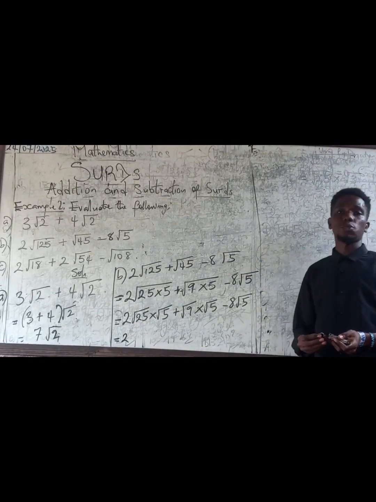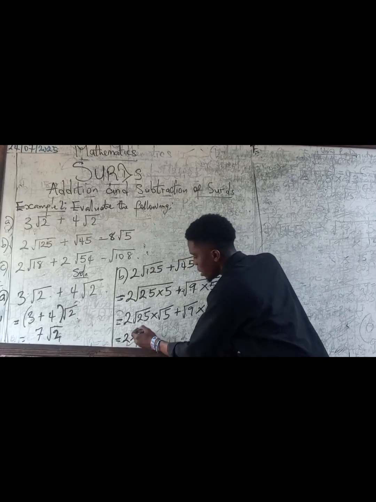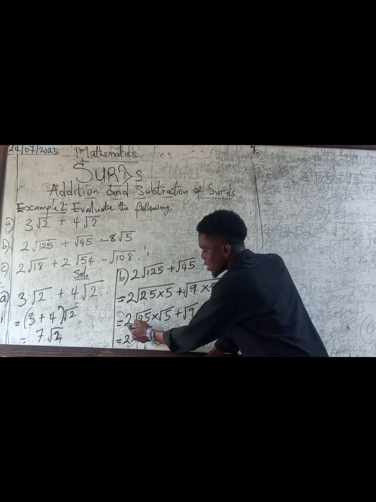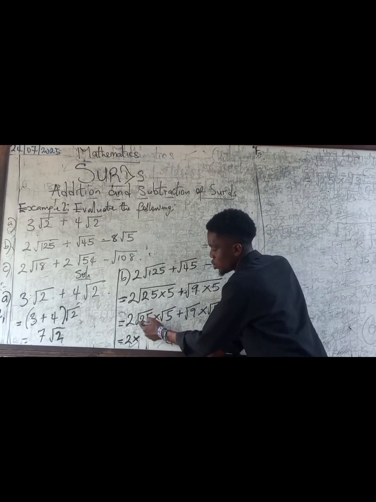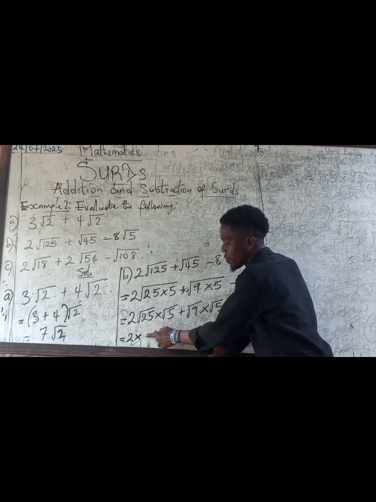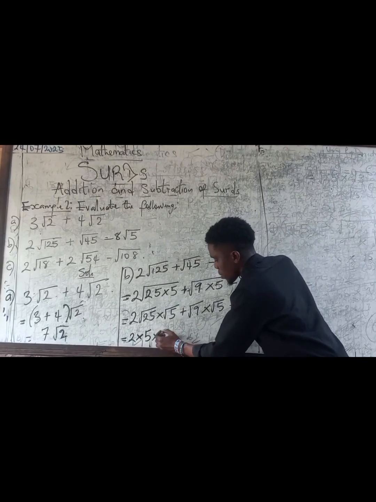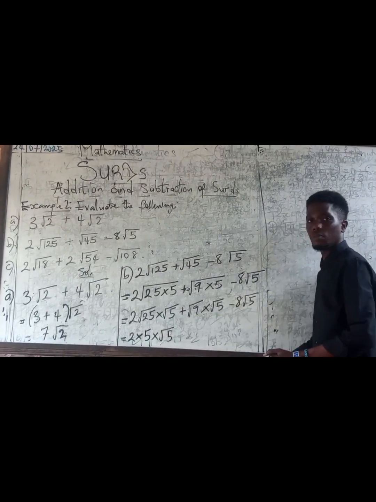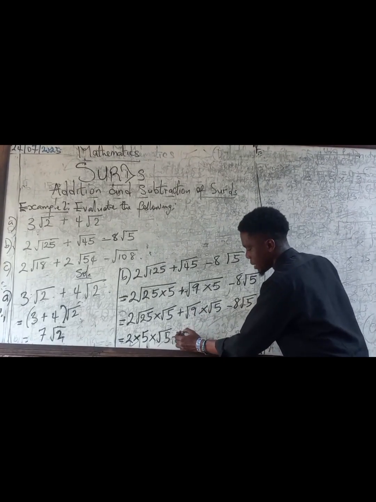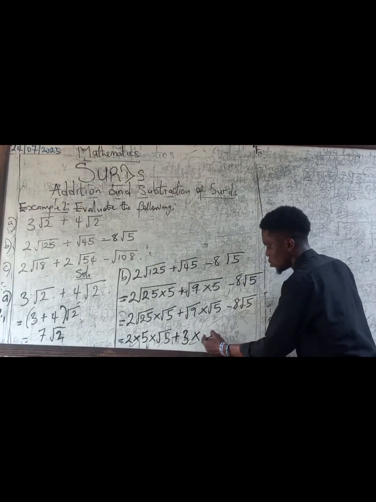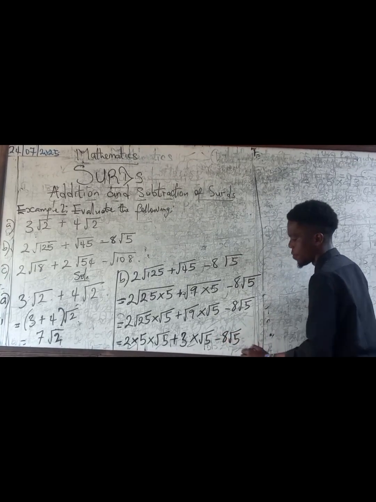Since 25 is a perfect square, the square root of 25 is what? 5. Correct. So that will be 2 times 5 times root 5. Remember, these are multiplying each other, so this is still the same as 2 times root 25. I'm not going to put down root 25 again because I already know the square root of 25 is 5. And then plus, what's the square root of 9? The square root of 9 is 3, times root 5. And then minus 8 root 5.